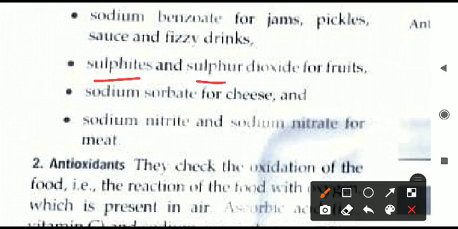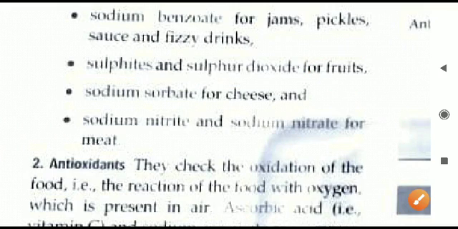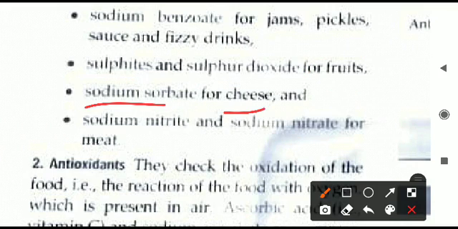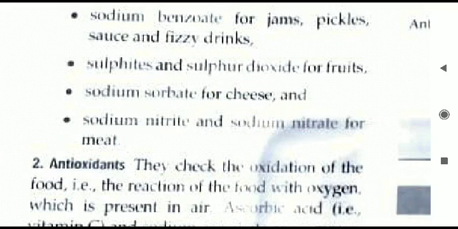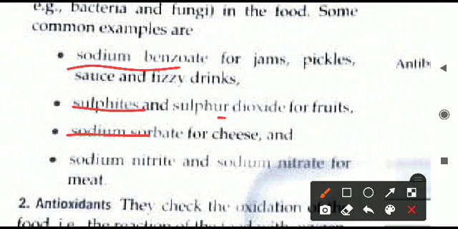Second is sulfites and sulfur dioxide. It is naturally there in the fruits. Next is sodium sorbate. It is used for cheese, and sodium nitrate or sodium nitrite, both are there, which are preserving the meat for a longer time. So different preservatives are there. All these you have to learn. All the names you can underline in your book. Which preservative is for which food, like this you have to remember.